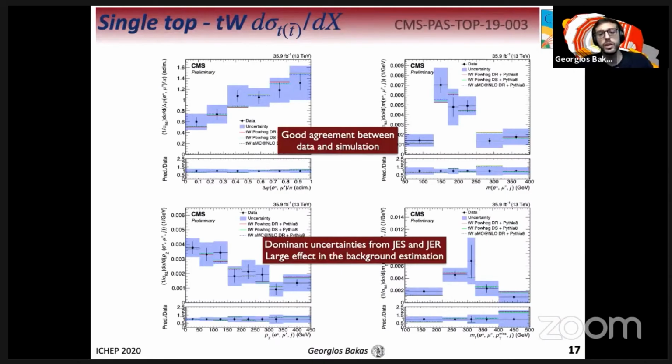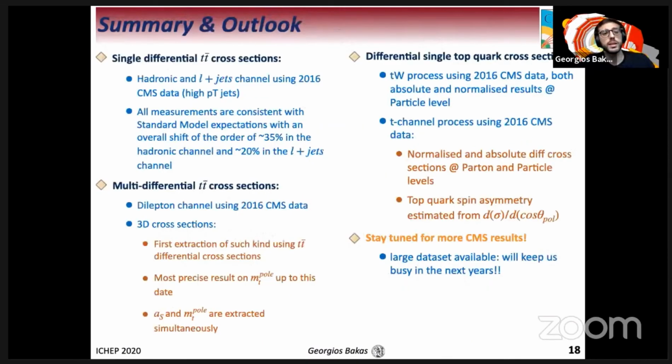In general, there is good agreement in data and simulation, and we can say that the dominant uncertainties here come from the jet energy scale and jet energy resolution, which have a large effect in the background estimation. This brings me to my summary and outlook. We have presented the single differential TT bar cross-sections both in hadronic and lepton plus jets channels using the 2016 CMS data with high PT jets.